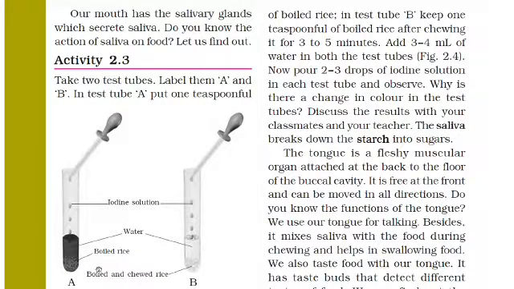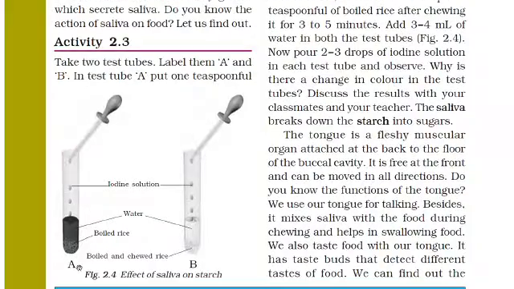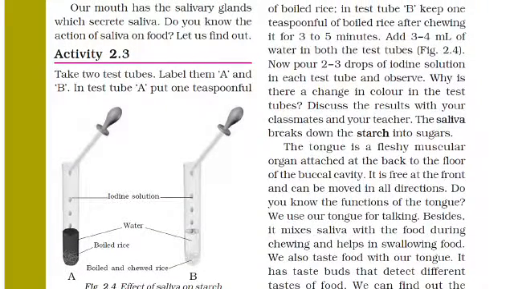And in test tube B, keep 1 teaspoon of boiled rice after chewing it. This is test tube B, and in this test tube we have to put rice which we have chewed. Now keep it for 3 to 5 minutes. Add 3 to 4 ml of water in both the test tubes, and fill it up to 3/4.